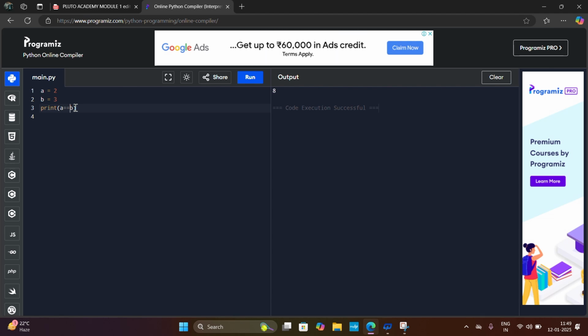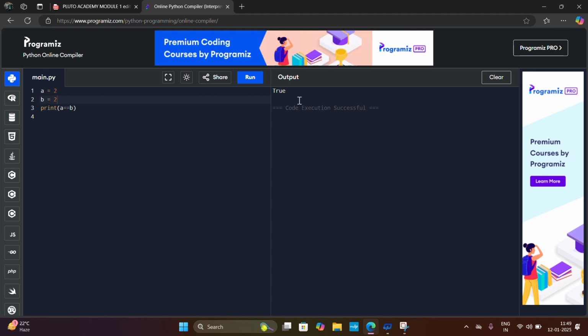Here I will give the equals to operator and I will run this program. This returns false because A is not equal to B. A is 2, B is 3. Here I will put 2, and now I will run this program, and it returns true because A equals B equals 2. 2 equals 2, so it is true. So the output is true.